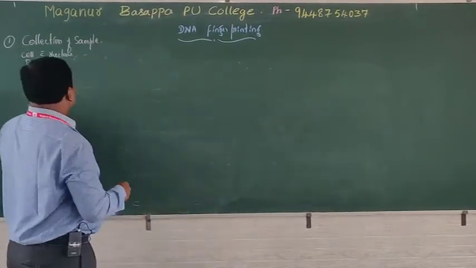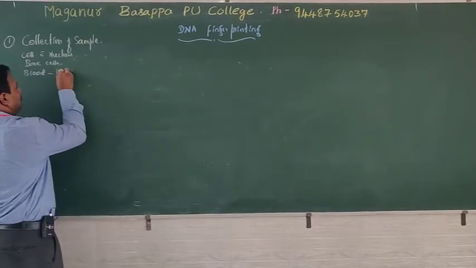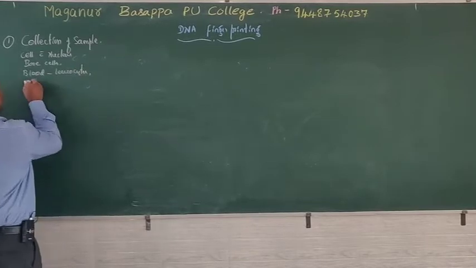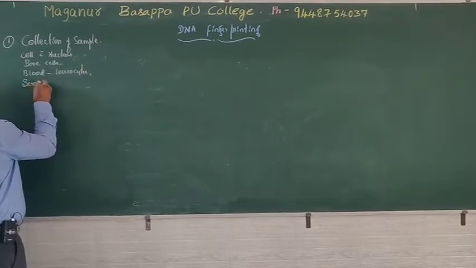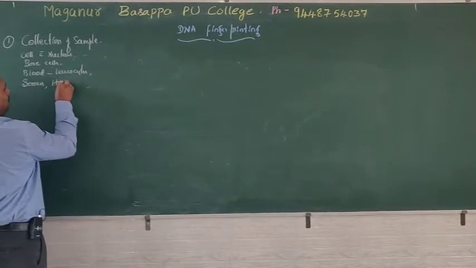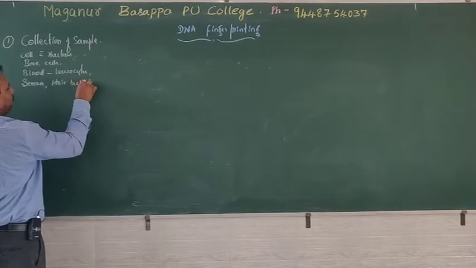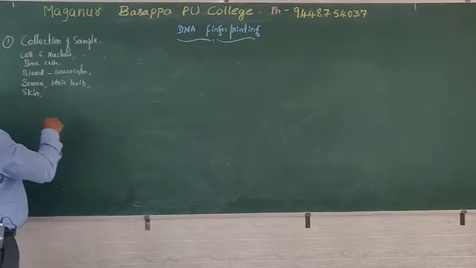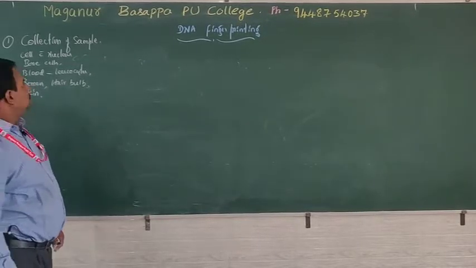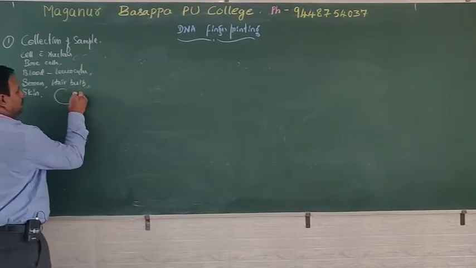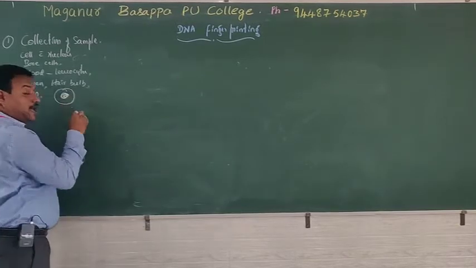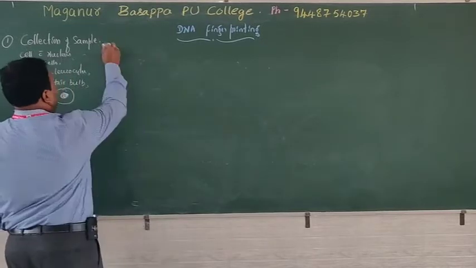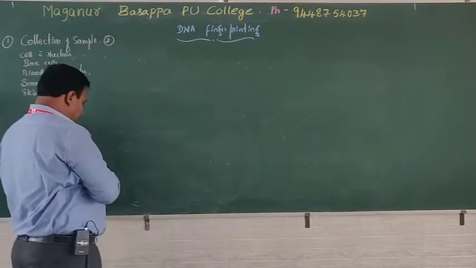They will collect the nucleated part, that is leukocytes, and then semen, hair bulb, skin, etc. They collect the cells that have a nucleus, which will be easy for conducting DNA fingerprinting. Okay, go to the next, second one.